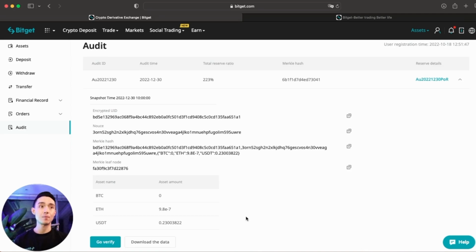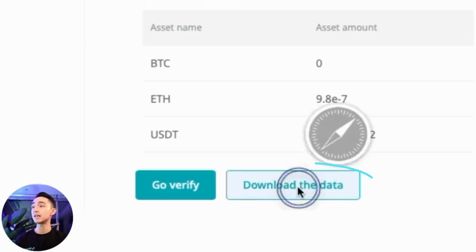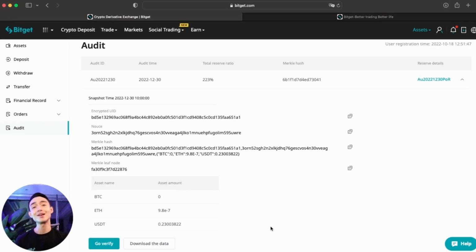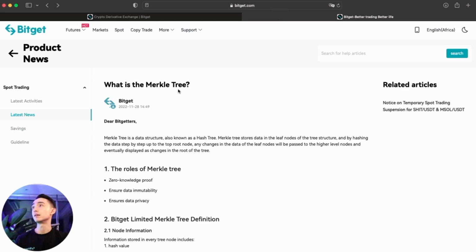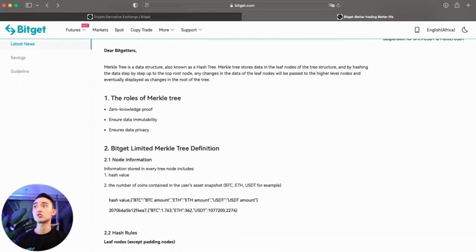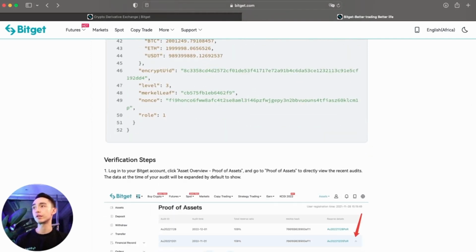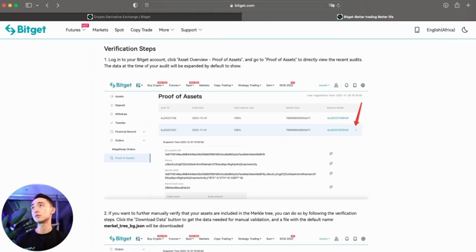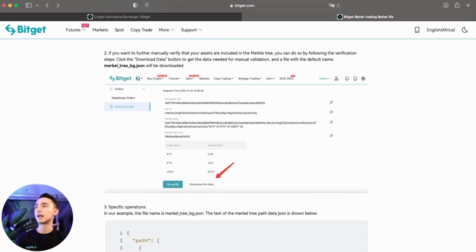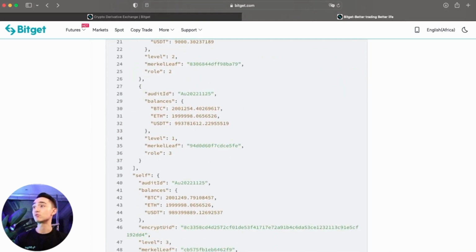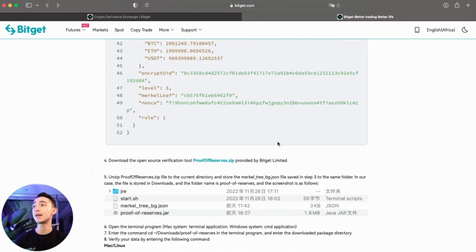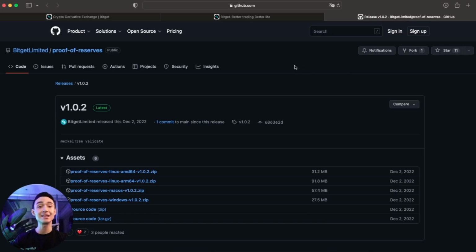Of course, if you want to be extra cautious, you can go and manually check. All you gotta do is go back and you go download the data. And that is data from your own account. From there, all you have to do is go back to the Merkle Tree article that I mentioned. You gotta scroll down. This of course explains everything in detail, but for this tutorial, let's keep it simple. Now, if you go down, you'll see the verification steps, the first few that I just demonstrated. If you go down to step number 4, you will see a download the open source verification tool, the proof of reserves. We open that, you will go to Bitget's GitHub.